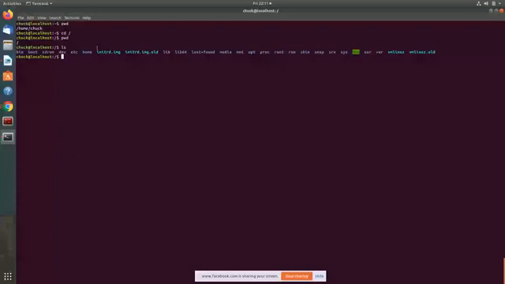In it, we have many different directories. The first one I can see is bin. bin contains all the user binaries or programs that are required for the operating system.